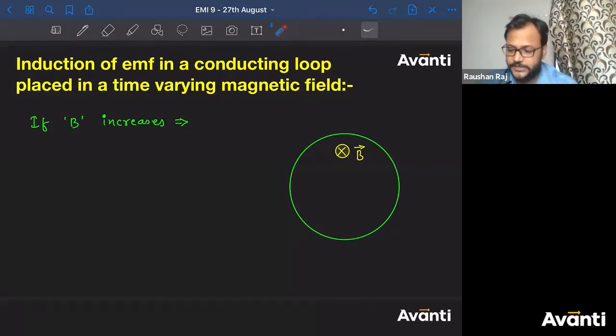Here B is not constant. A is constant, theta is constant, but B is what? Changing. Tell me what will be the direction of induced current. Clockwise, anti-clockwise, anti-clockwise, anti-clockwise. So most of you are saying anti-clockwise.